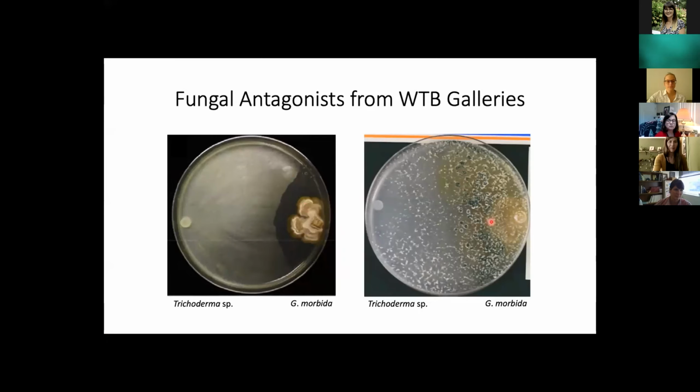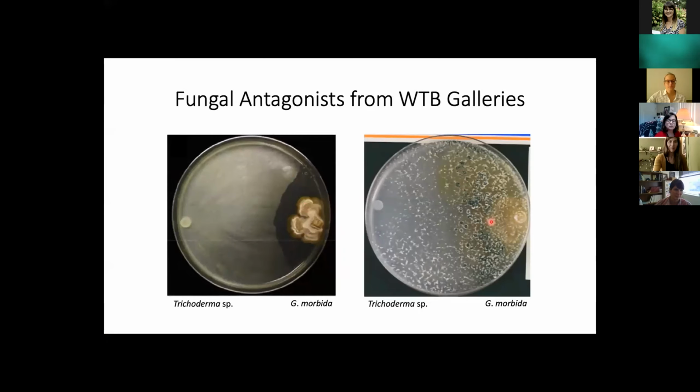And since this study, we have begun to expand upon her work with additional trichoderma isolates from Tennessee, California, and Washington, and also different Geosmithia morbida isolates from across the country. However, what I'm going to be talking to you about today is a different study where we expand upon Romina's culture-dependent work by using culture-independent sequencing.